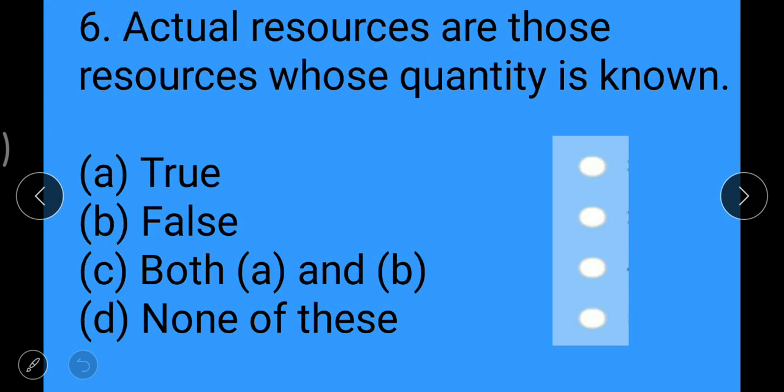Now next question: actual resources are those resources whose quantity is known. Option A true, option B false, option C both A and B, option D none of these. I repeat my question: actual resources are those resources whose quantity is known. So the right answer is option A true. So you have to tap the button in front of option A true.